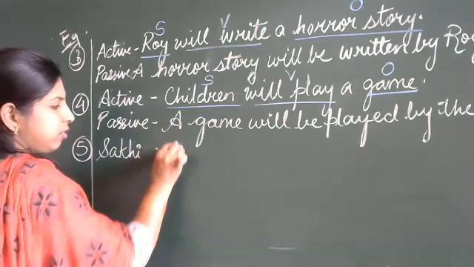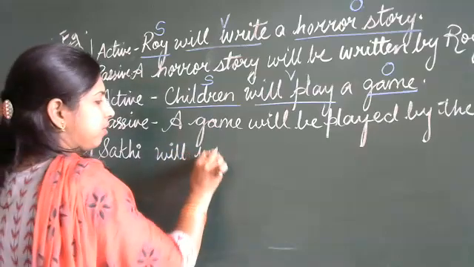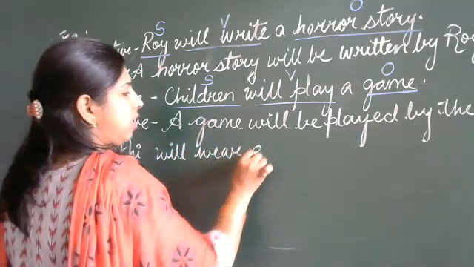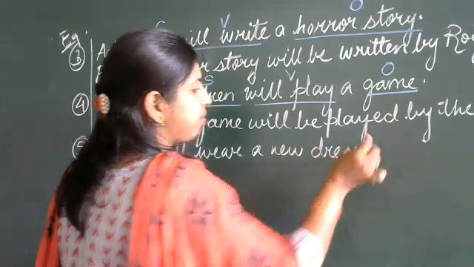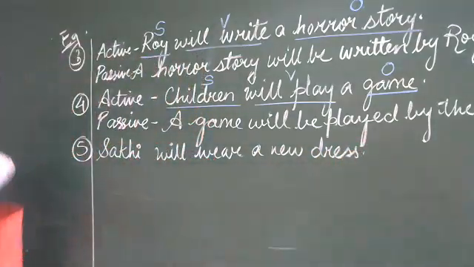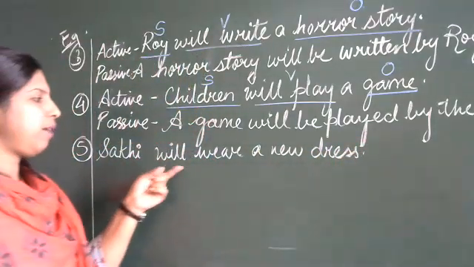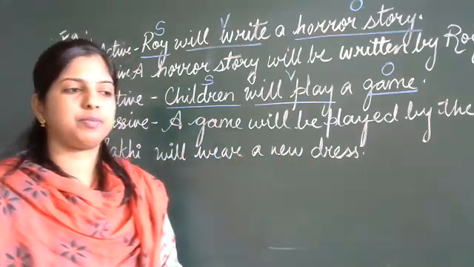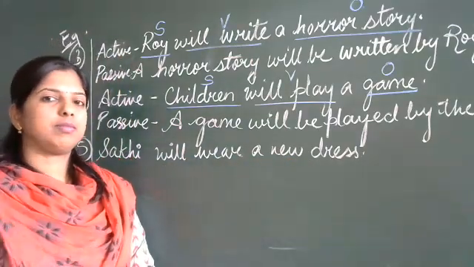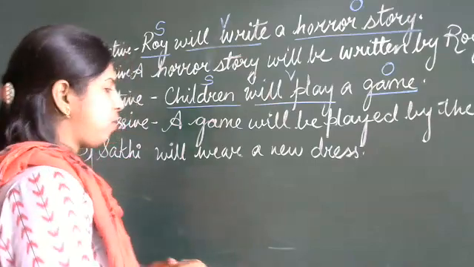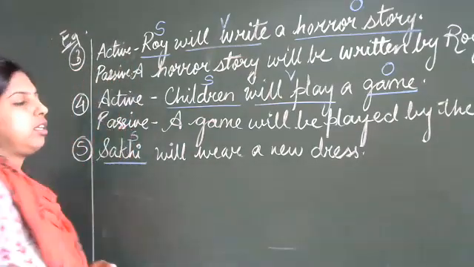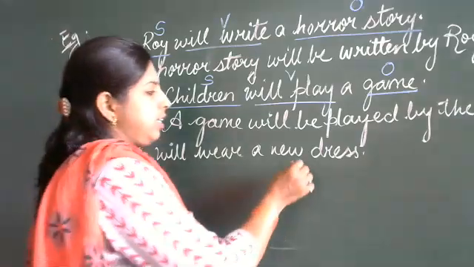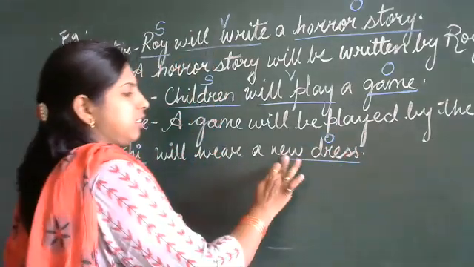Sakhi will wear a new dress. Yes, tell me this. Sakhi will wear a new dress. My subject is Sakhi. Next, new dress is the object. Yes, this is the object.